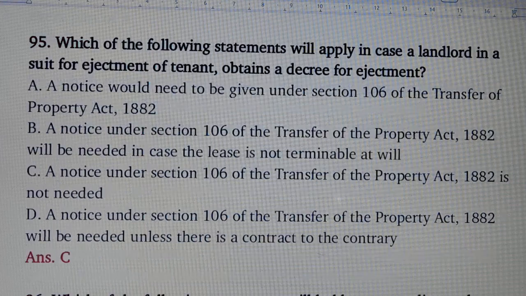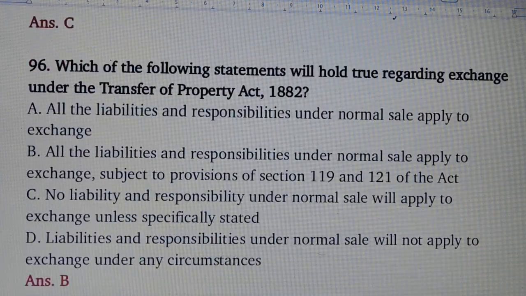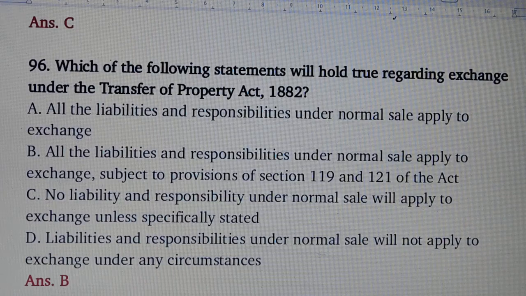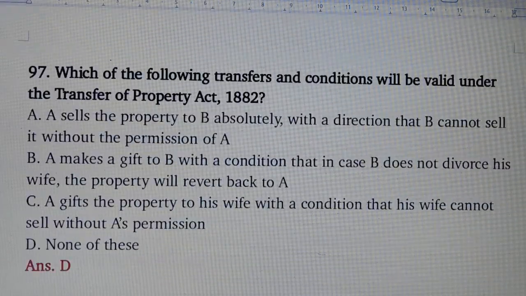Question number 95. Which of the following statements will apply in case a landlord in a suit for ejectment of tenant obtains a decree for ejectment? Answer is option number C. A notice under section 106 of the Transfer of Property Act is not needed. Question number 96. Which of the following statements will hold true regarding exchange under the Transfer of Property Act? Answer is option number B. All the liabilities and responsibilities under normal sale apply to exchange, subject to provision of section 119 and section 121 of the Act.